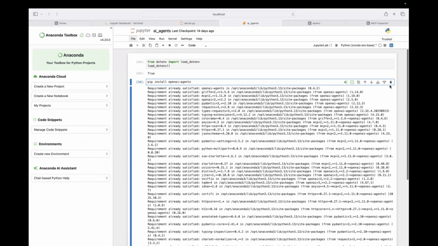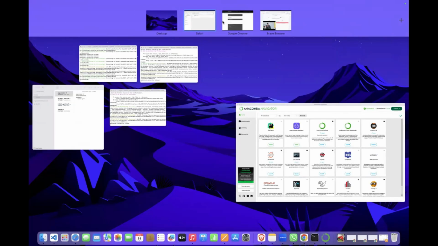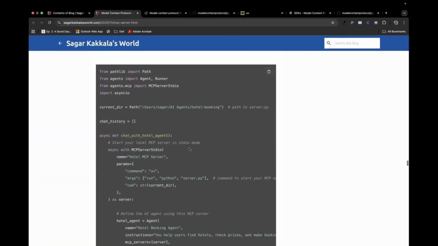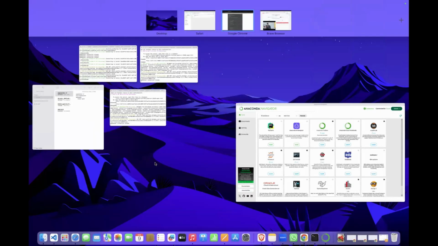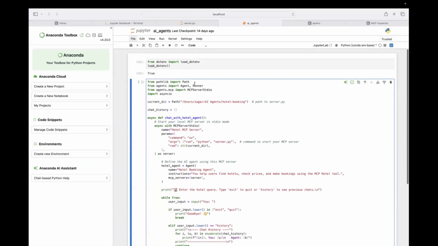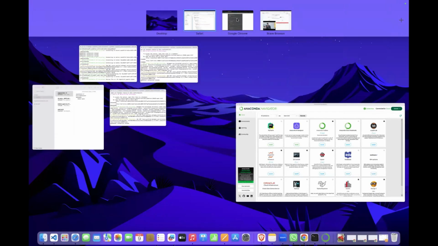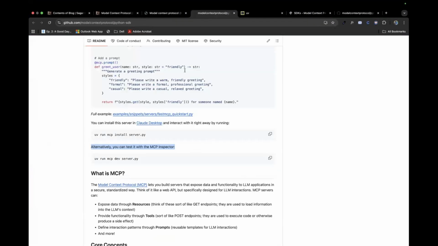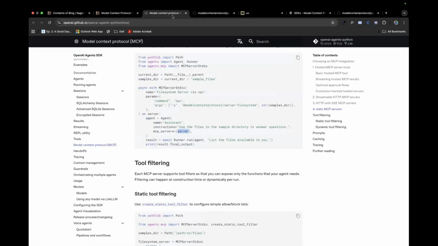Let me delete this cell itself. And now this is what we'll do, and this is how we designed it. From pathlib, we're importing a few libraries, the same as the previous libraries we imported. The extra library that we are importing is agents.mcp, and from there we are importing MCP Server Studio. You could find this same thing in the official documentation.